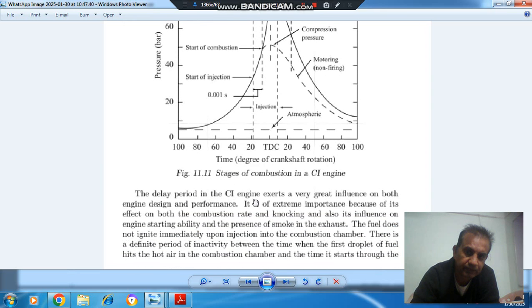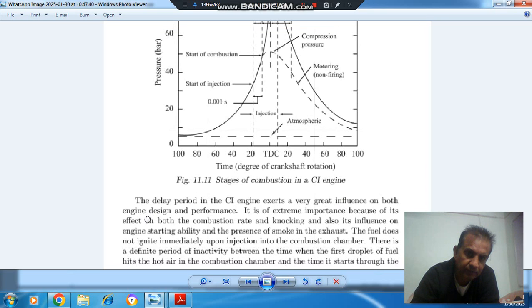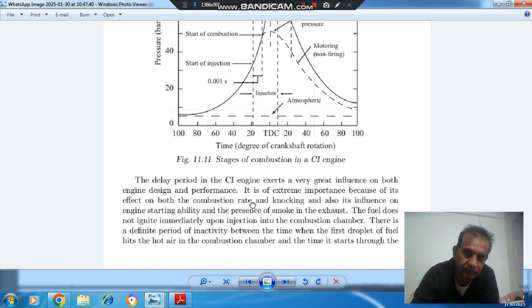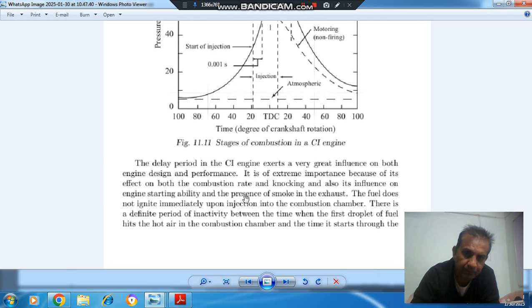In the CI engine it exerts a great influence on both engine design and performance. It is of extreme importance because of its effect on both the combustion rate and knocking, and also its influence on engine starting ability and the presence of smoke in the exhaust.